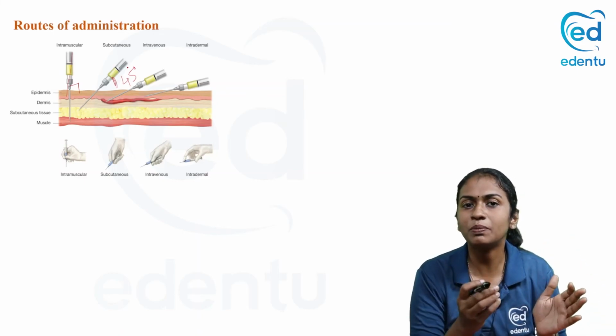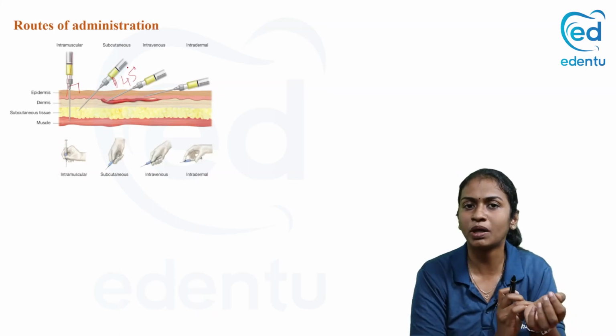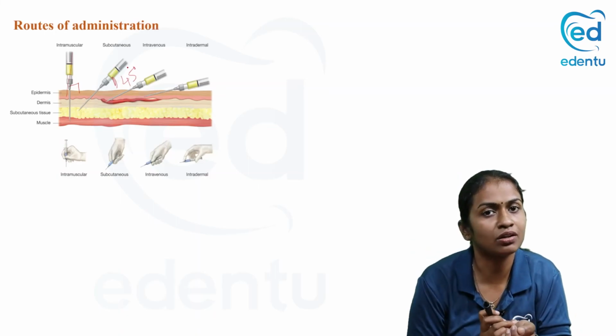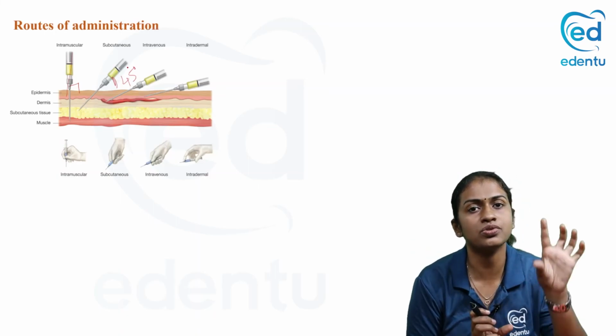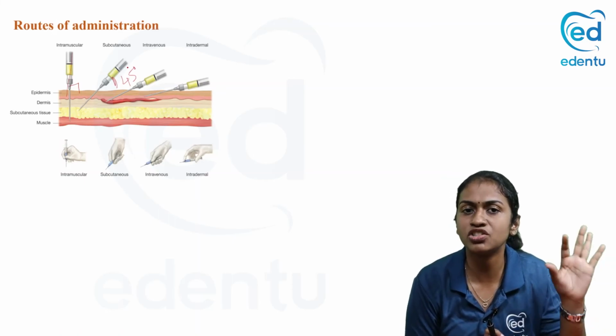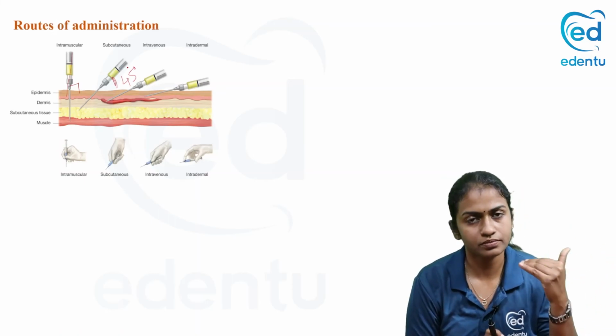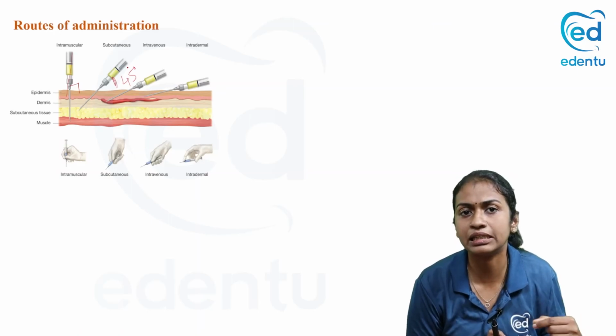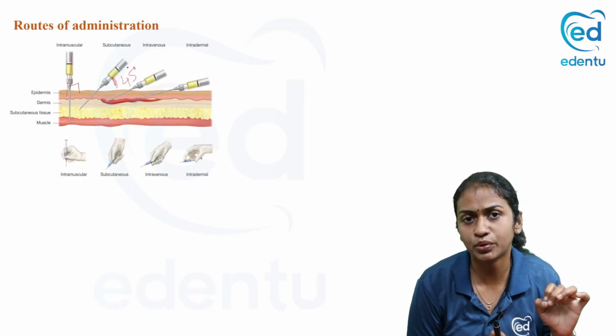When you see people taking insulin injection, you might be wondering why they are giving it at an angle of 90 degrees. That is because they use not the ordinary syringe, they use the insulin pen. So even if you give it at 90 degrees, the needle will reach only the subcutaneous tissue.